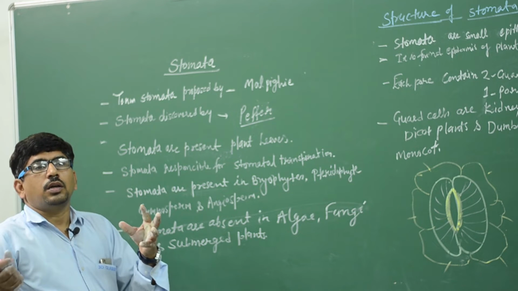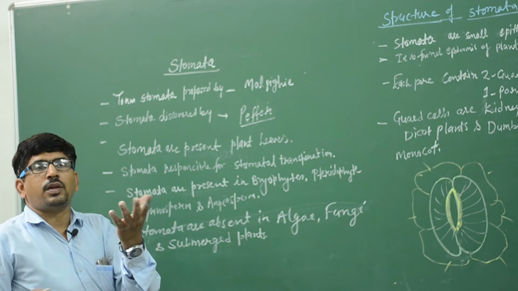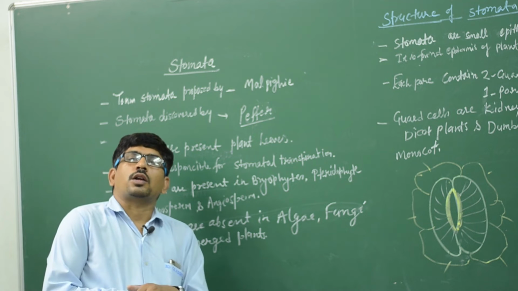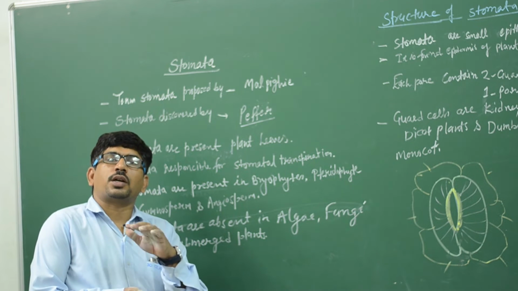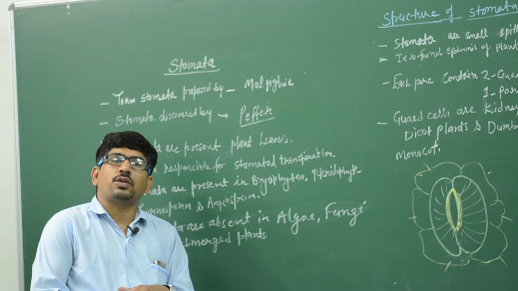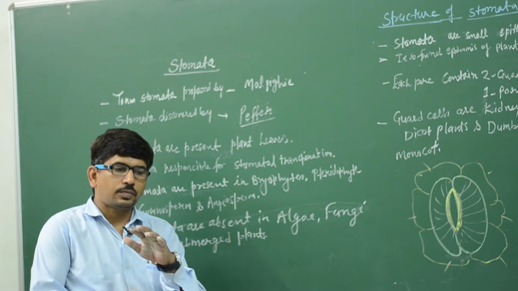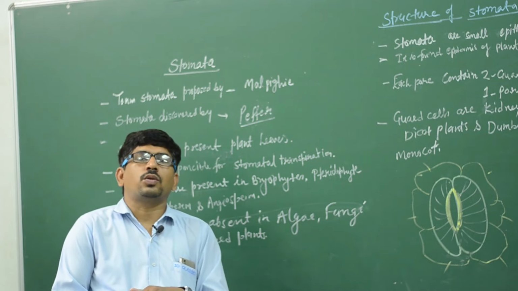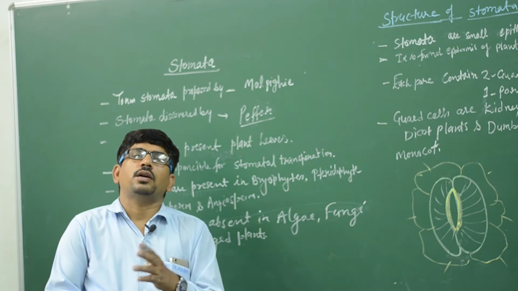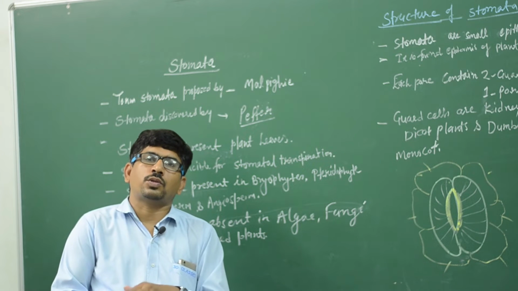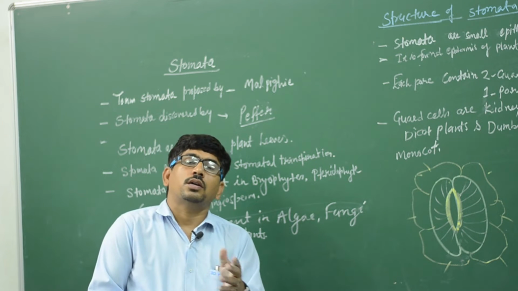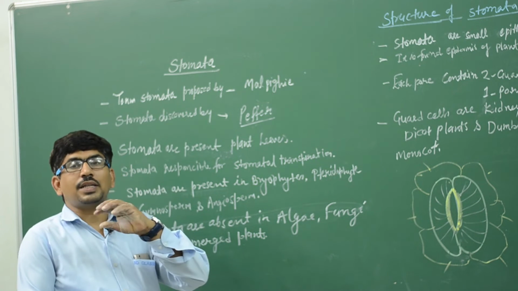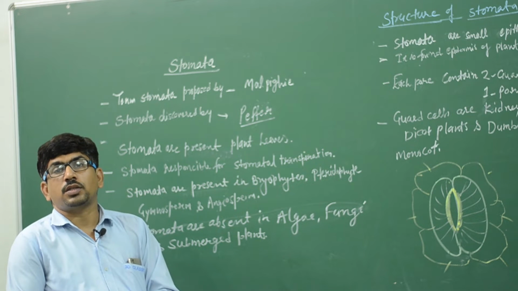When the stomata are open, the water vapor is removed, and when the stomata are closed, transpiration stops. In daytime, in the presence of light, the stomata are open, so transpiration is present, and at night the stomata are closed. Due to the absence of light, transpiration stops. Clear?